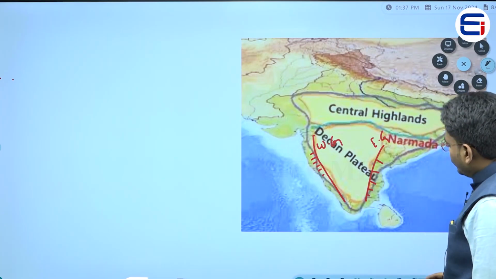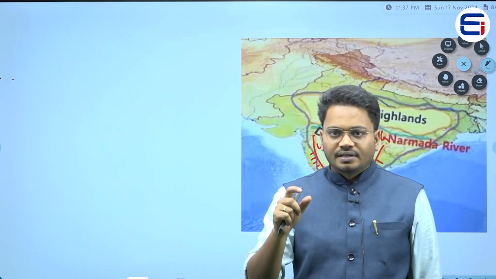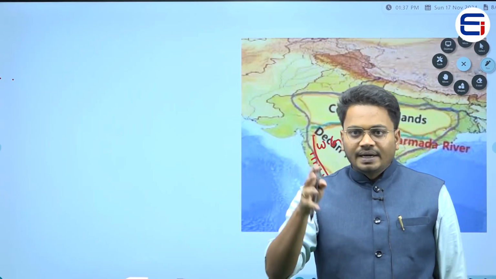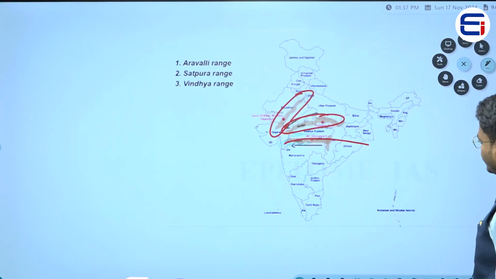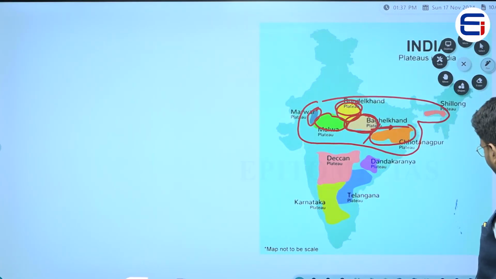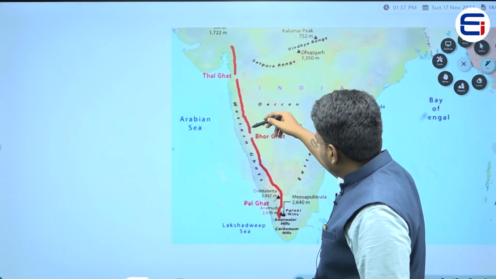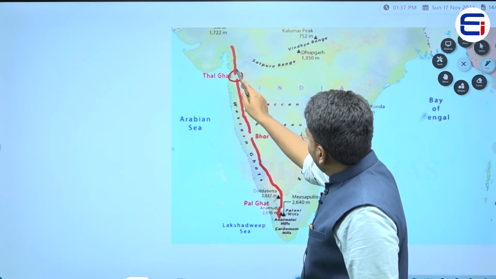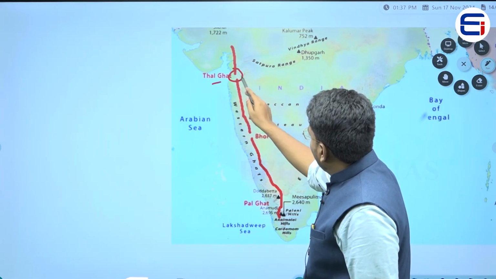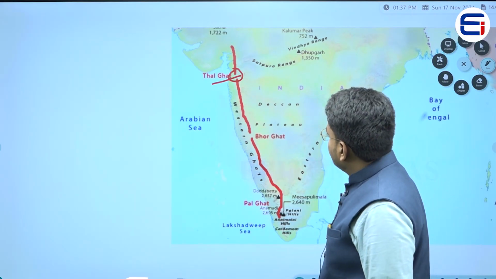Now, this Western Ghats has small breaks in it, right? They are continuous, but still they have small gaps. This red line indicates the Western Ghats. In this particular region there is a break, that particular pass, and we call it Thal Ghat.